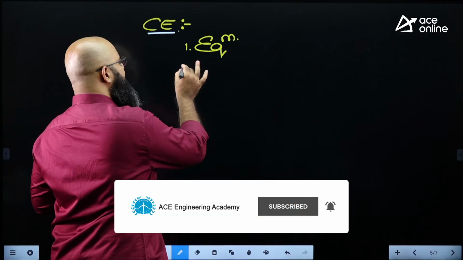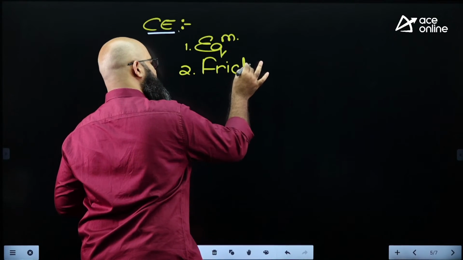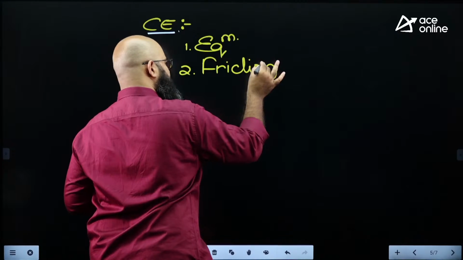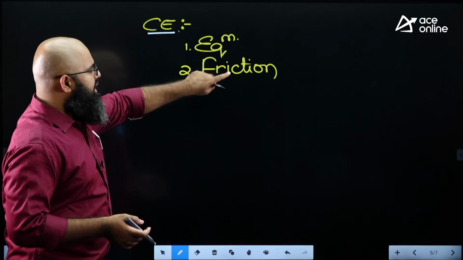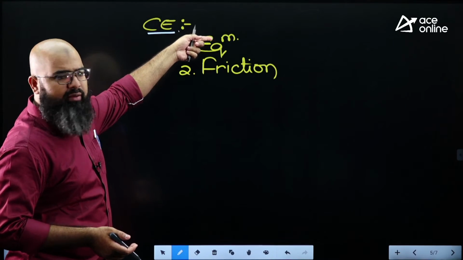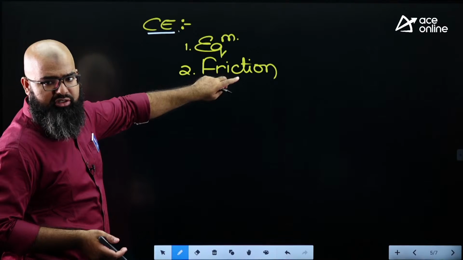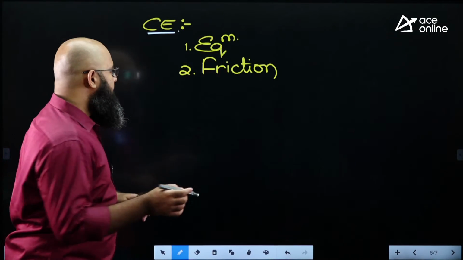After having studied equilibrium, go for the concept of friction. Generally, we see one question comes from friction. If it is coming from friction, you won't have a question from equilibrium. If you're having a question from equilibrium, probably you're not going to have one from friction. So, either of these two topics will have one question.